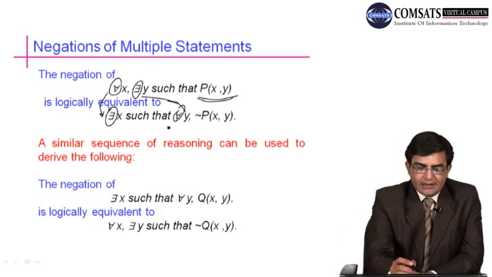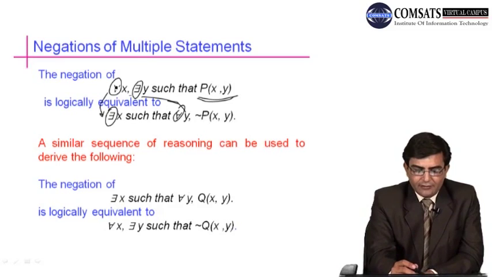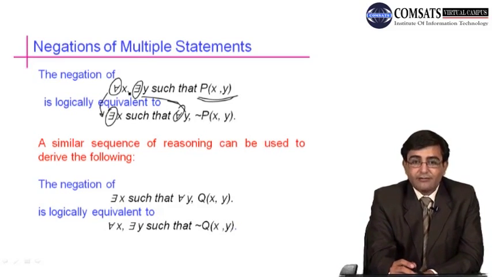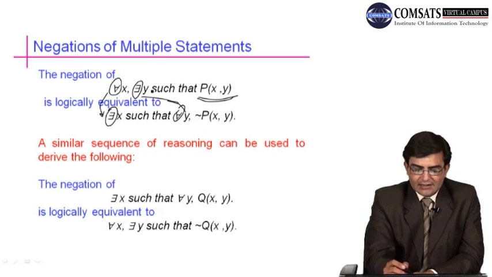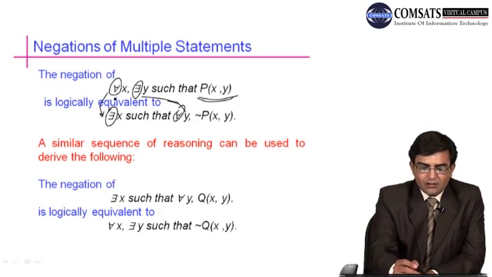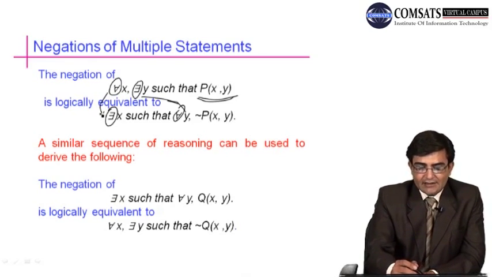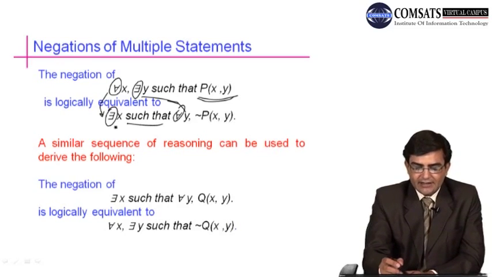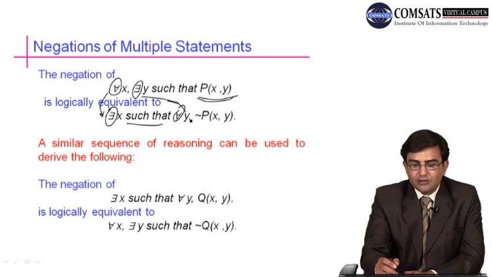Here please take care: when we write for all x, we write a comma after it, and after there exists we write such that. So when for all is changed into the existential quantifier, we write such that after it, and when there exists is changed into the universal quantifier, after the universal quantifier we always use a comma.